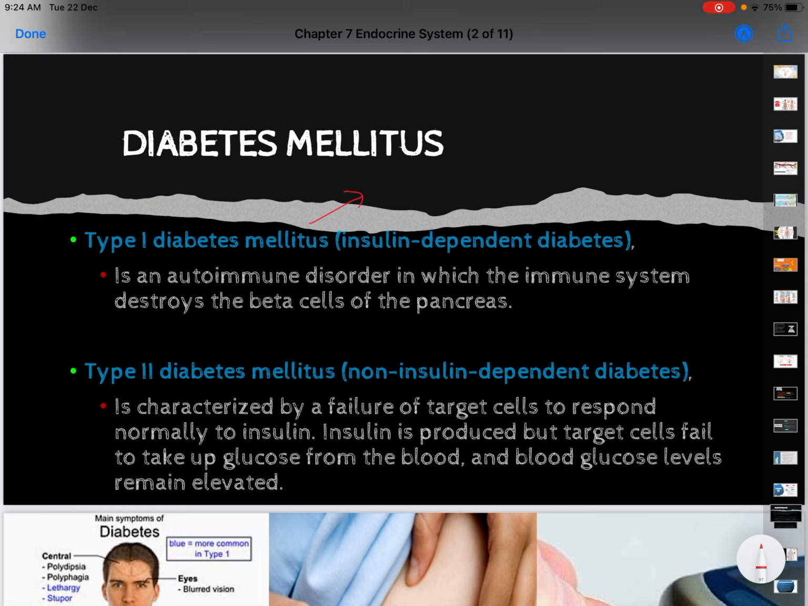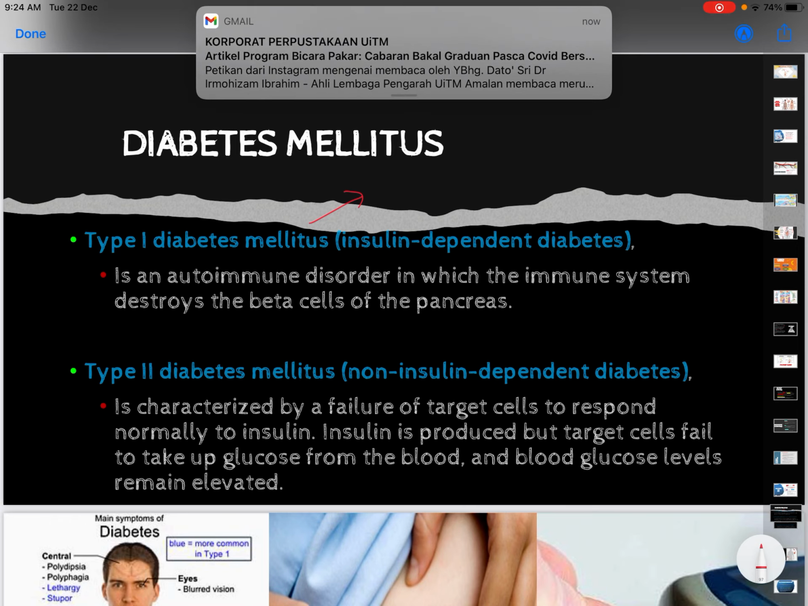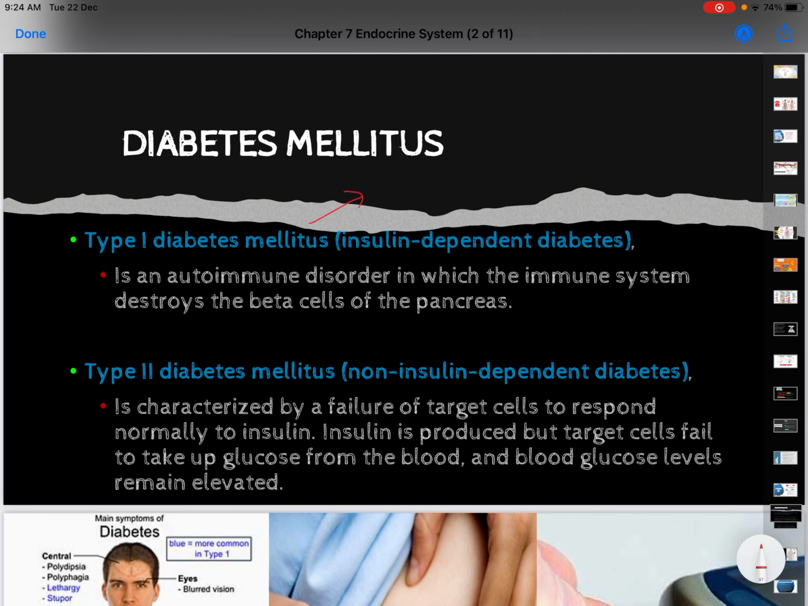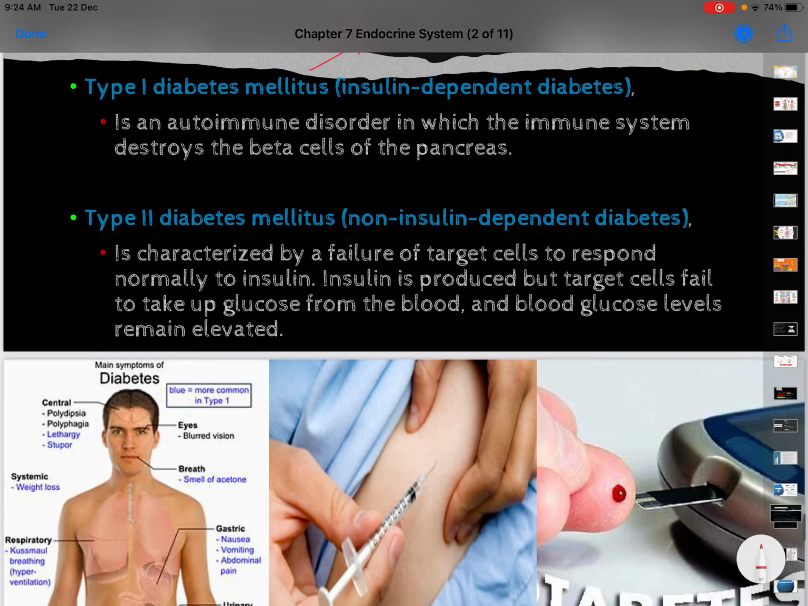Type 2 diabetes is non-insulin dependent diabetes. This problem might be due to the failure of target cells to respond normally to insulin, so that the insulin cannot take up the glucose from the blood, and the glucose in our blood keeps rising or remains elevated. So we need to get insulin, or we can get some tablets to reduce the glucose levels in the blood.